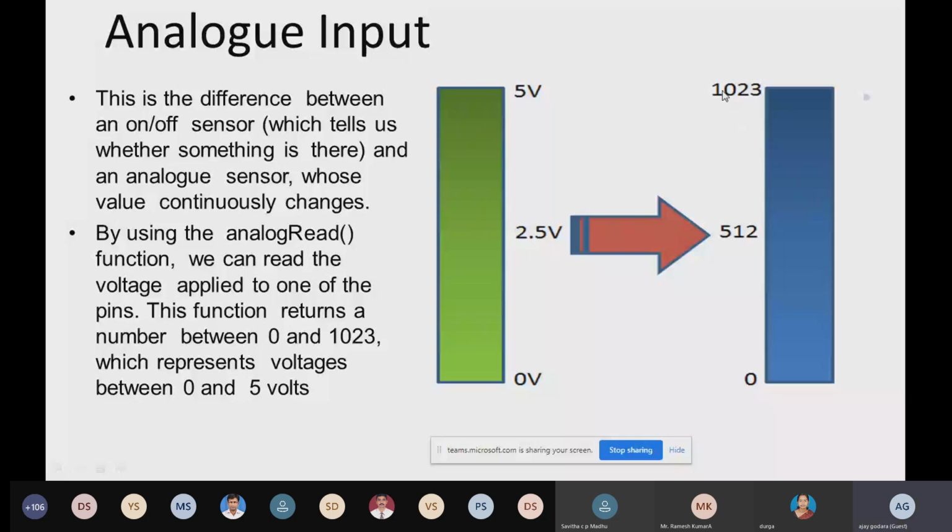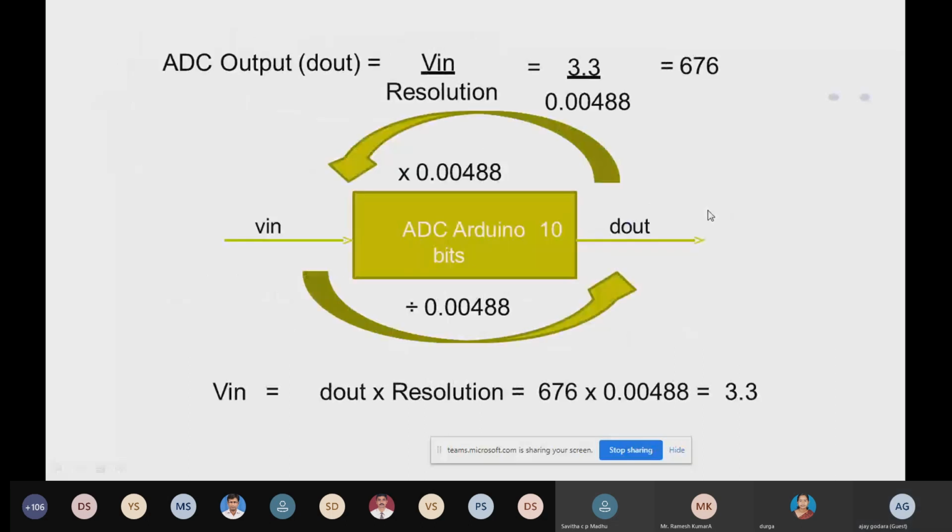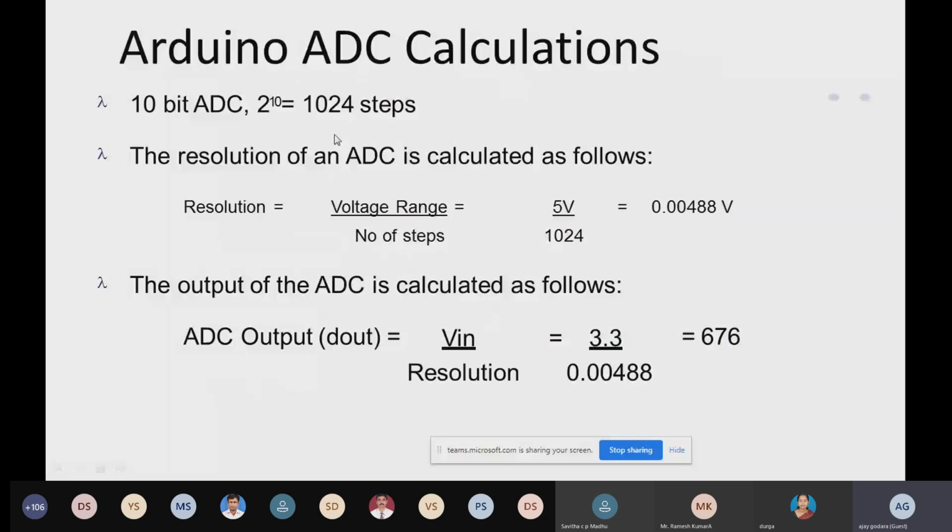That is very important over here. So we are using a 10 bit ADC, that means 0 to 1024, and the ADC resolution we can also calculate as 5 volt divided by 1024. So you can use that ADC over here, and you are reading voltage in the format of 1024.